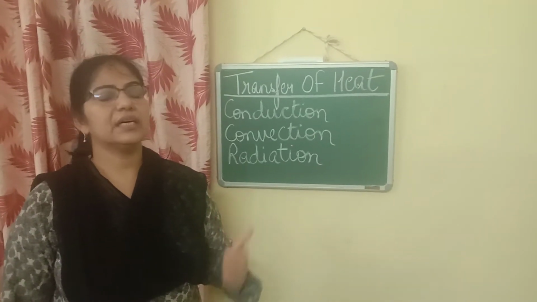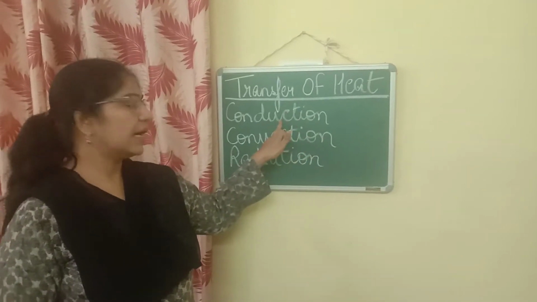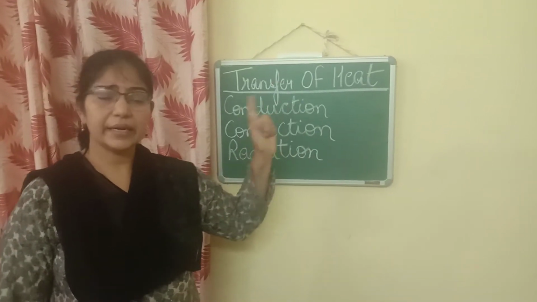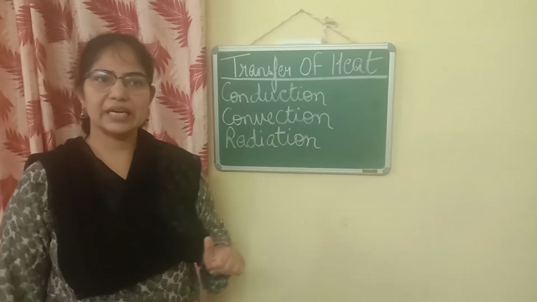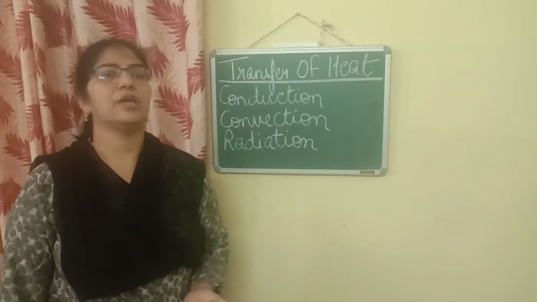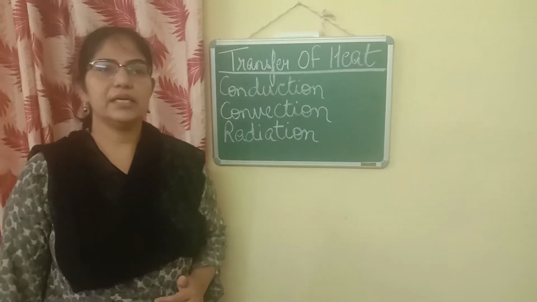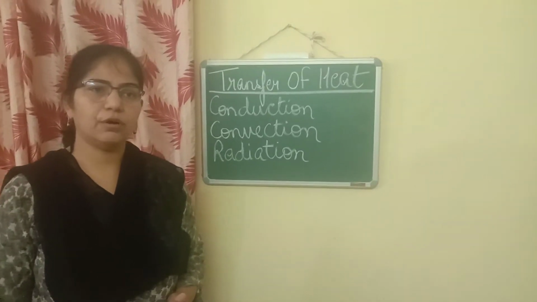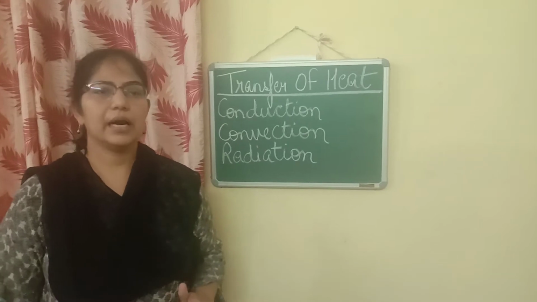There are three methods by which transfer of heat takes place. First is conduction. It takes place in solids. Then convection in liquids and gases, and then there is radiation, for which no medium is required. Okay, we will discuss each method of transfer of heat in detail. Firstly, we will discuss conduction.